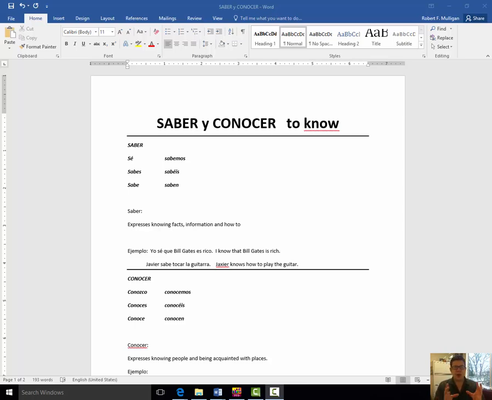Today we're going to talk about the two verbs that both mean to know, saber and conocer. So these verbs talk about different types of knowing. They express knowing facts, information, or how-to, or being acquainted with people or places.